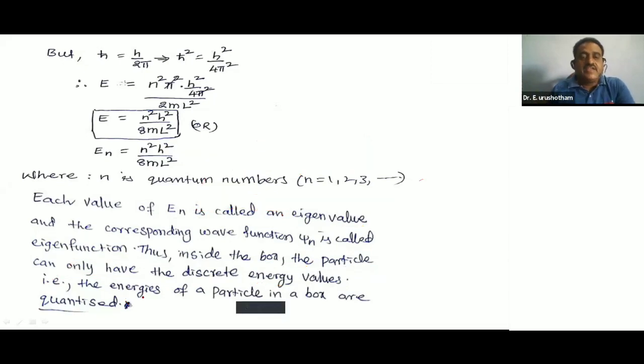So what I am saying: each value of En is called an eigenvalue and the corresponding wave function psi n is called an eigenfunction. Thus, inside the potential box, the particle can only have discrete energy levels or discrete energy values E1, E2, E3, and so on. That is, the energies of a particle in a box are quantized.